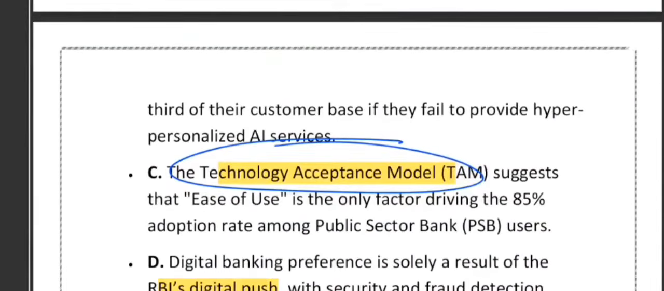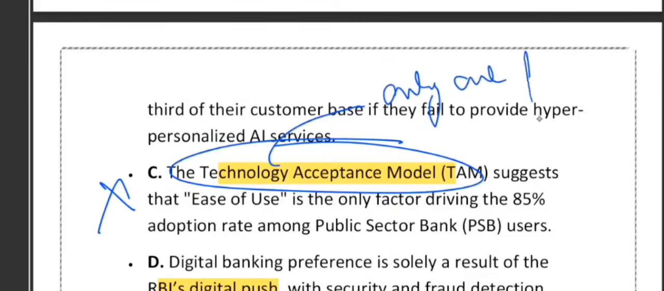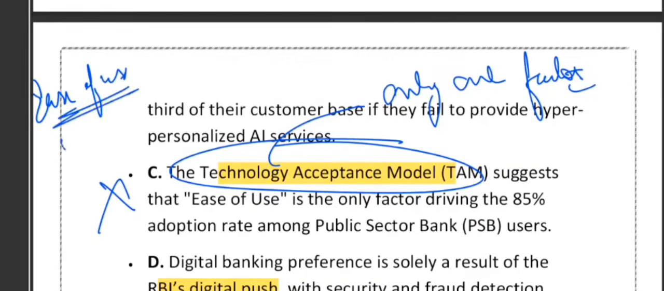What about option C? Option C says that ease of use is the only factor driving the 85% adoption. Actually it is incorrect, because TAM never says that only one factor matters. Adoption depends on all other factors also. Adoption depends on ease of use. Adoption depends on perceived usefulness. Adoption depends on trust and security. So the word 'only' makes this option wrong. No, actually it's wrong.